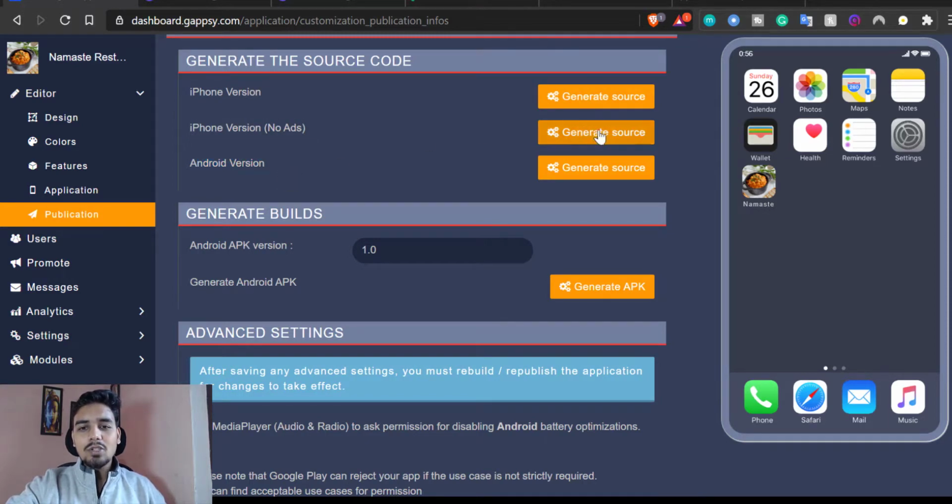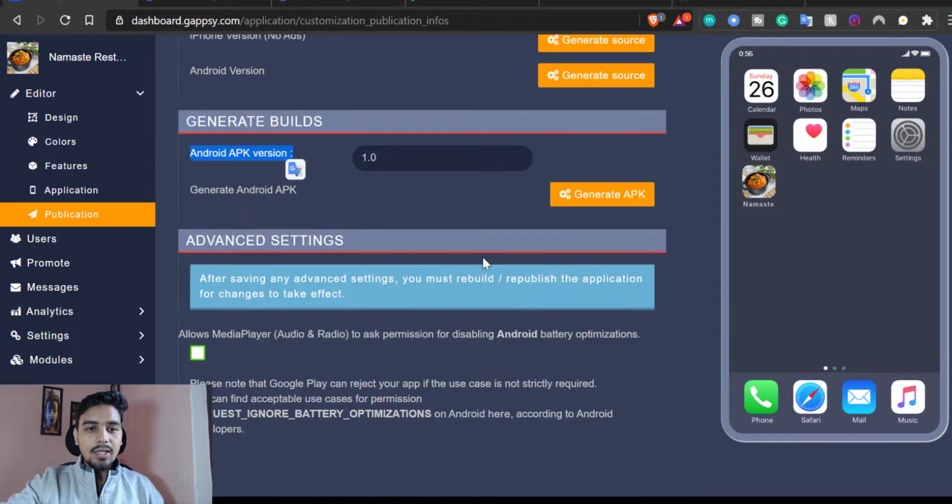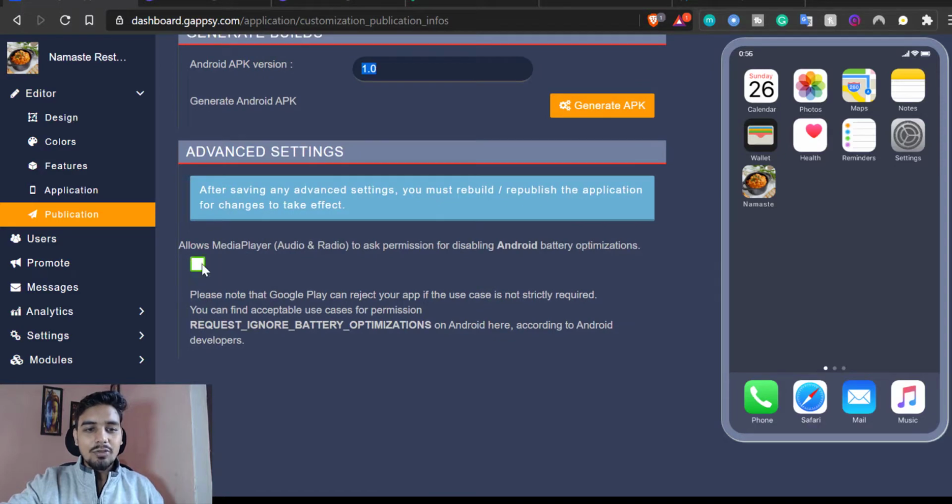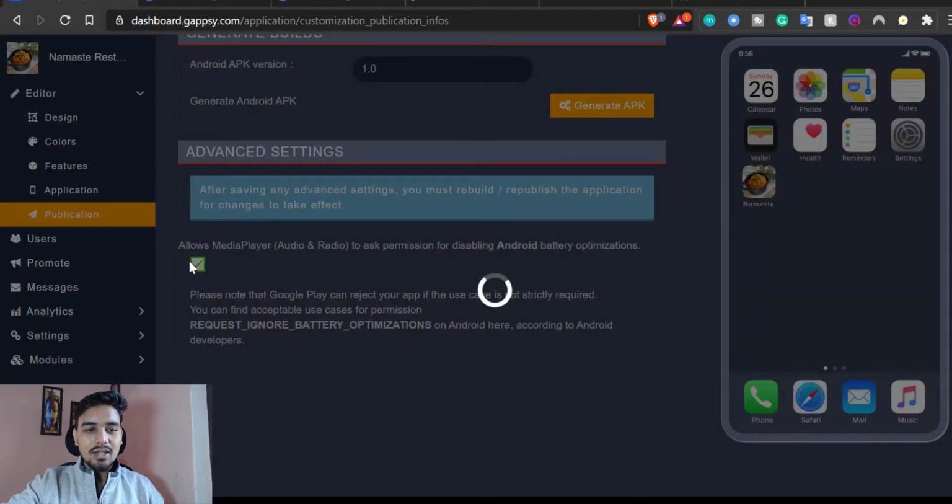Most of the time, go for this generate source. As soon as you do it, it will create your application source, okay? This is what you have to publish. And then you can give the version of your application. And there are a few advanced settings, for example, media player if you want, and battery optimization settings and that stuff. If you want, you can have it.